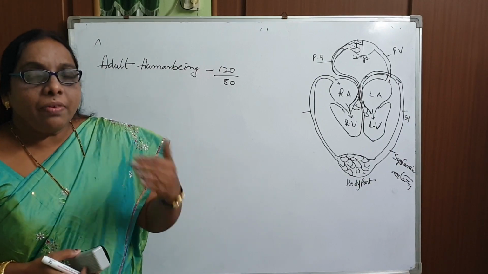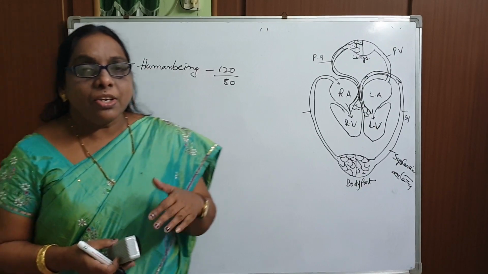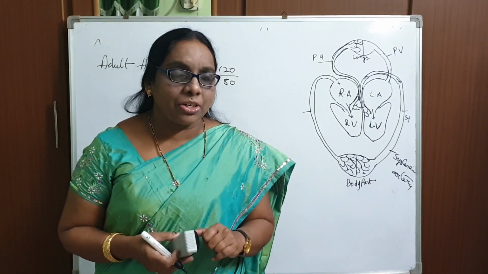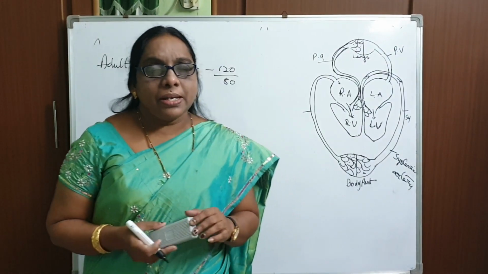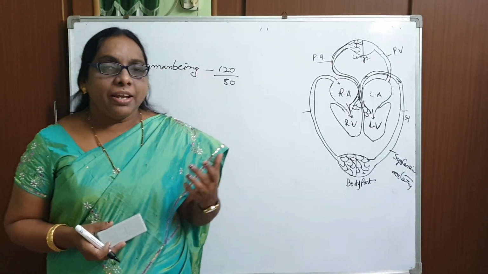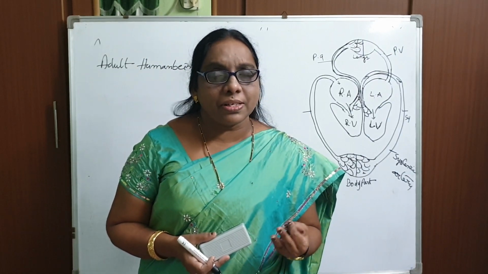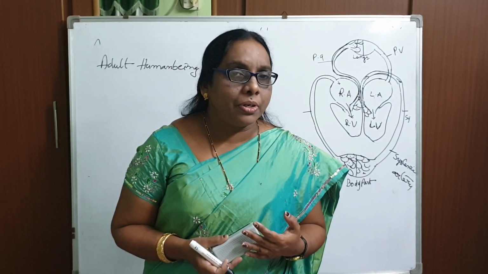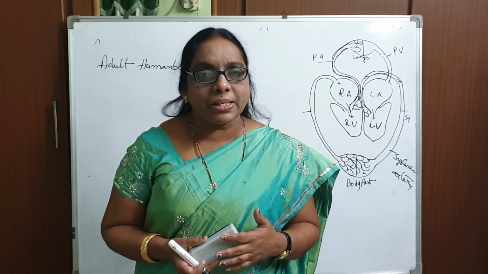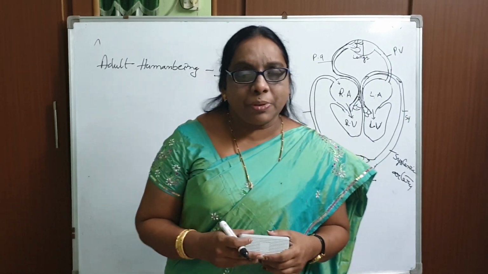Okay, yes. So how can you measure blood pressure? By using an instrument called a sphygmomanometer. By using the sphygmomanometer we can measure the blood pressure, and human beings have to maintain normal blood pressure, that is 120/80. Whenever the stress is more, due to diet and excess eating of cholesterol-rich food, and if you are not doing proper exercises, all these result in raised blood pressure levels. So you have to maintain your blood pressure properly.